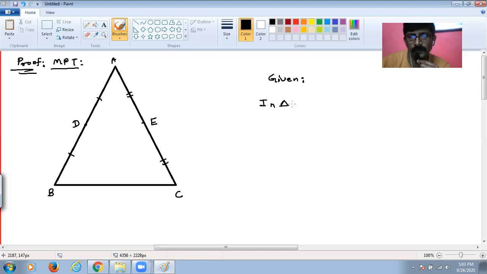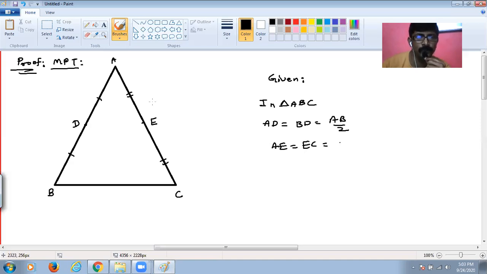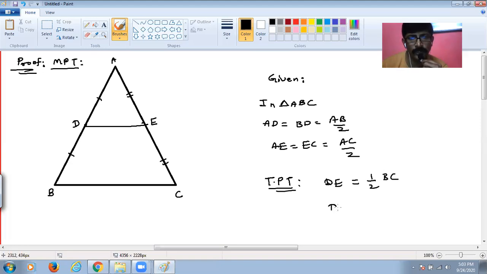In triangle ABC, AD equals BD equals AB upon 2 and AE equals EC equals AC upon 2. Then what do we have to prove? We have to prove that DE is half of BC, or DE is parallel to BC.